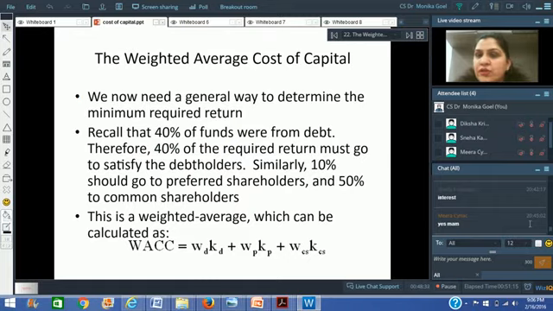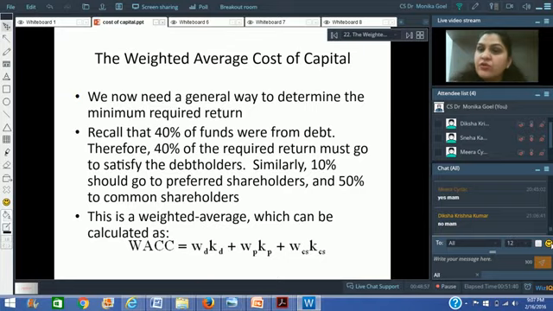If you know the cost of the different elements in the cost of capital, then you have to find out the weighted average cost of capital, because in the capital structure, some companies can have a 2:1 ratio of debt and equity. In another company it can be 1:1. In another company there can be some portion of preference shares as well.